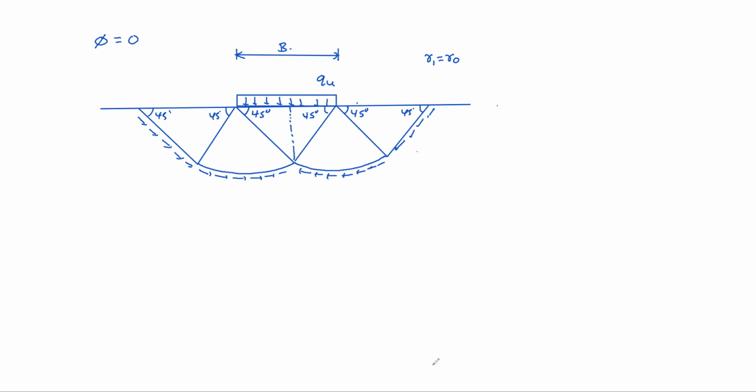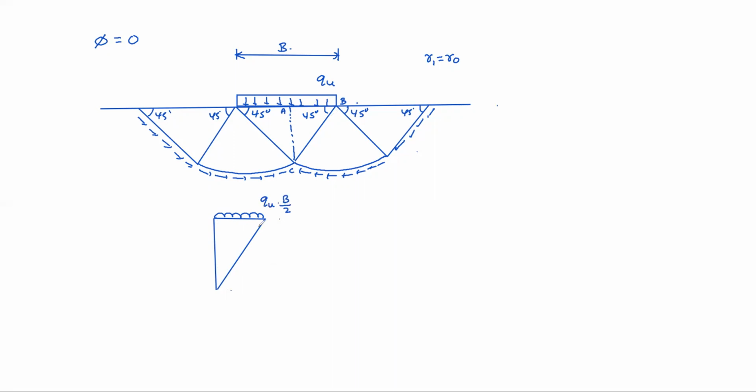Take that wedge, and I will name it A, B, C. If you take that ABC portion, the load will be here, because it is B by 2 width. So qu into B by 2 is the total load on this.